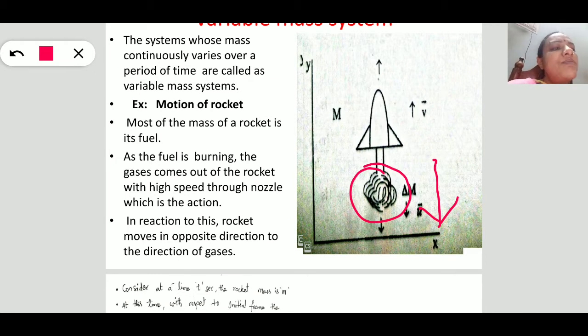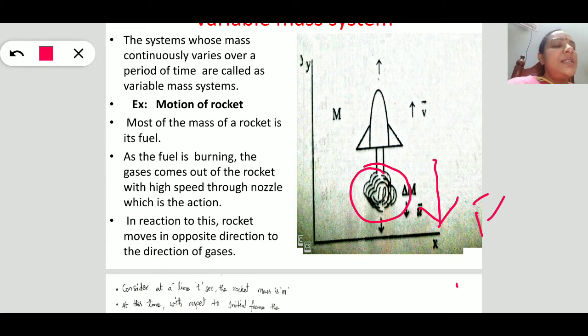So this is nothing but action. The gases are applying some force in the downward direction. So that is action. According to Newton's third law, the principle involved in the motion of the rocket is Newton's third law.